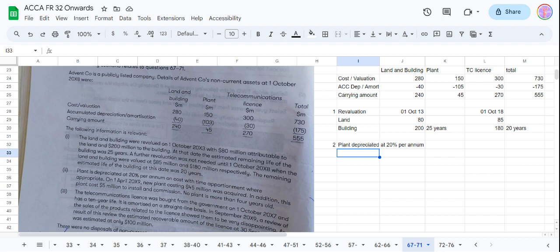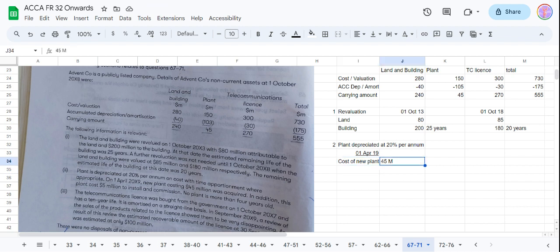We'll see. On 1st April 19, new plant costing $45 million was acquired. So the cost of new plant on this date is 45 million.